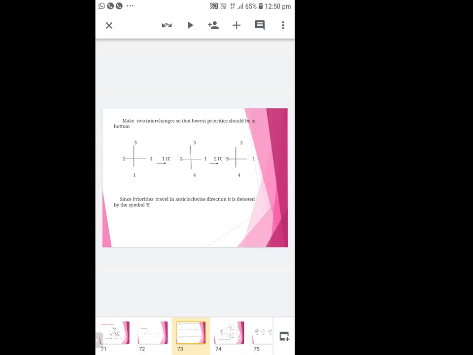In the second interchange, 3 and 2 are interchanged. Now the last step, you see whether the priorities travel in a clockwise or anti-clockwise direction. If it travels anti-clockwise, then S. If it travels clockwise, then R.